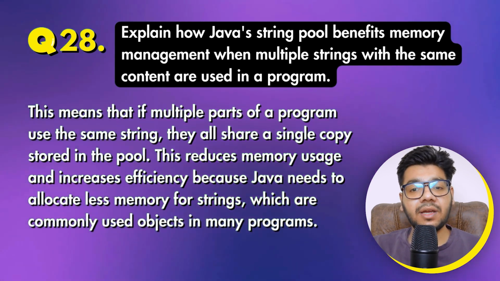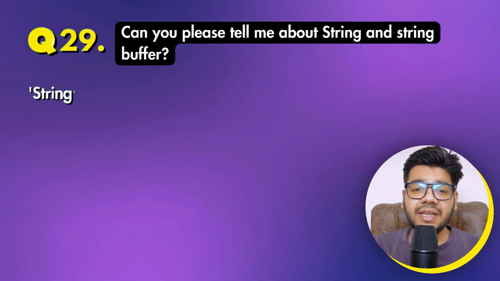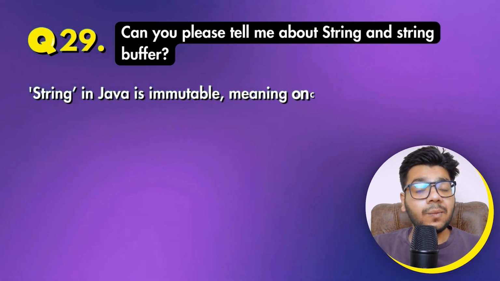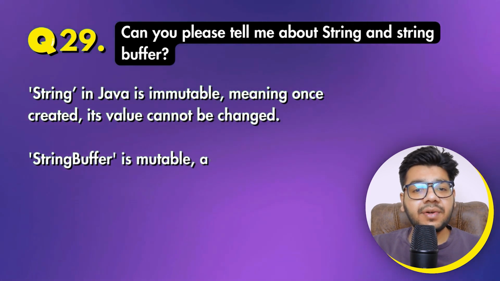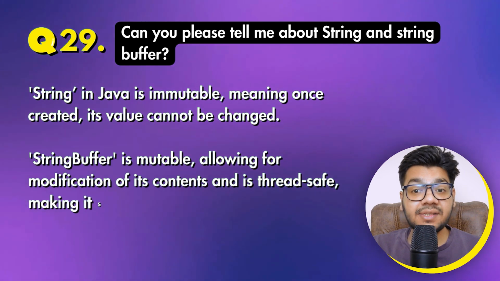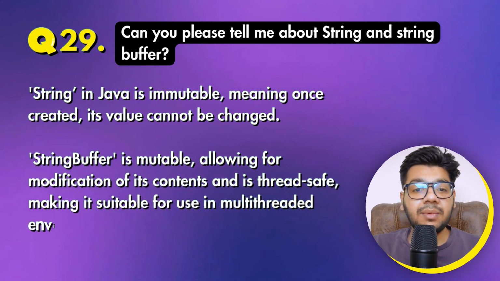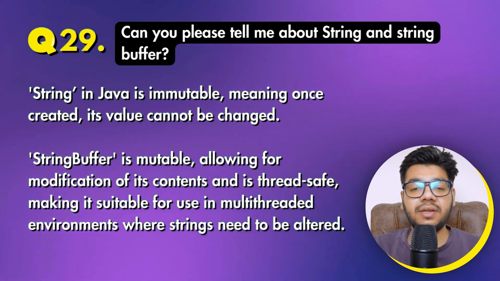Can you please tell me about string and string buffer? String in Java is immutable, meaning once created, its value cannot be changed. Whereas string buffer is mutable, allowing for modifications of its contents, and is thread safe, making it suitable for use in multi-threaded environments where strings need to be altered.